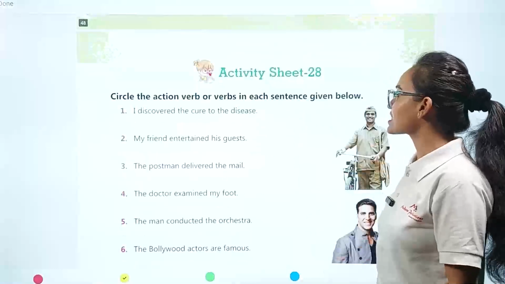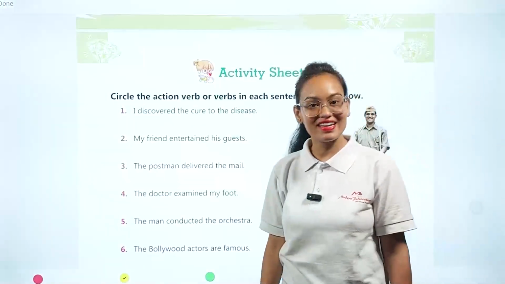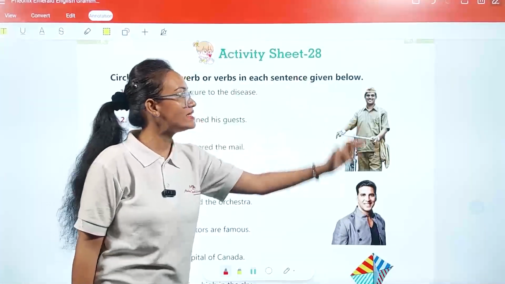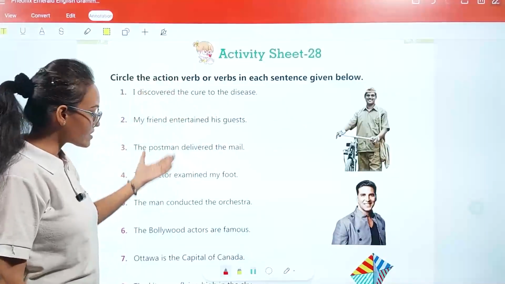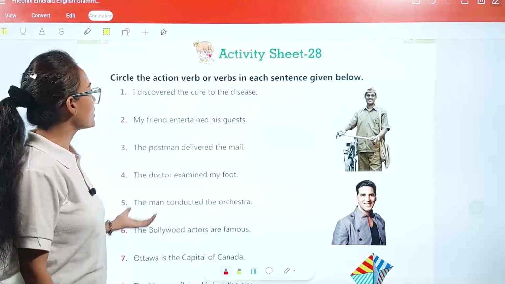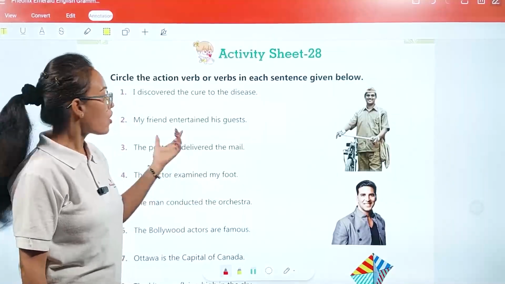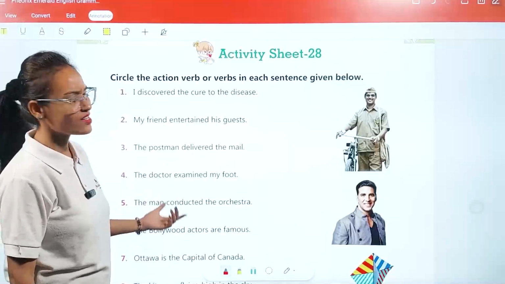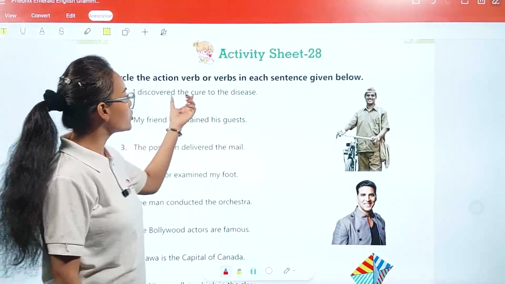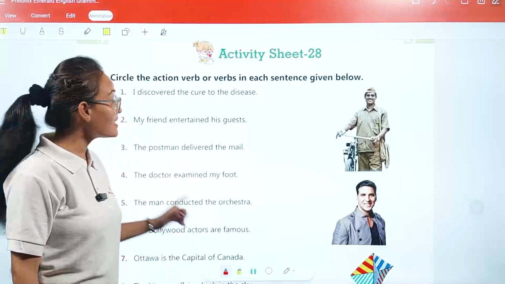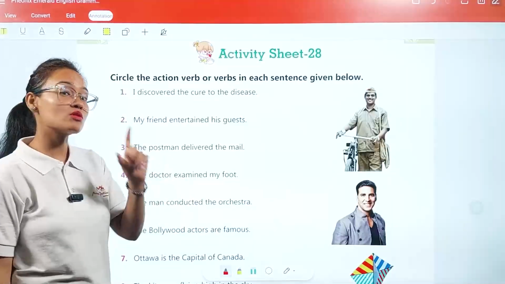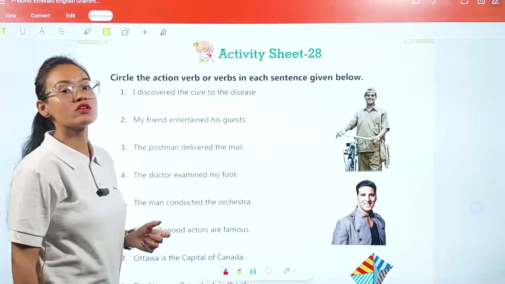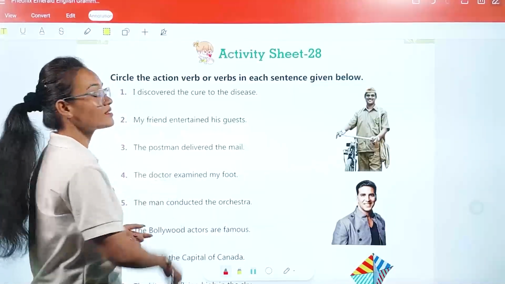Now come with me and let's complete activity sheet number 28. Here what we have to do, let's see. Circle the action verb or verbs in each sentence given below. Here, my dear student, you can see some sentences are written. We are going to circle the action verb word which is present in each sentence. So let's try to do it. First one is, I discovered the cure to the disease. This sentence is talking about a singular pronoun, so here "discovered" will be your action verb. So you are going to circle this action verb. Circle it.